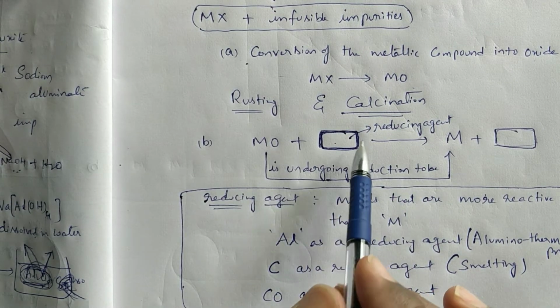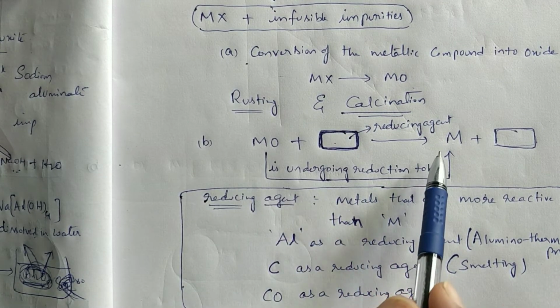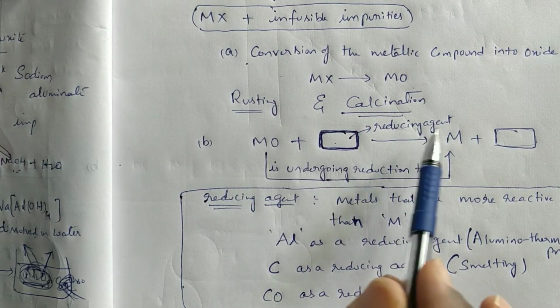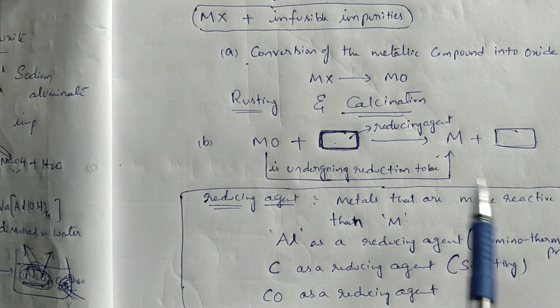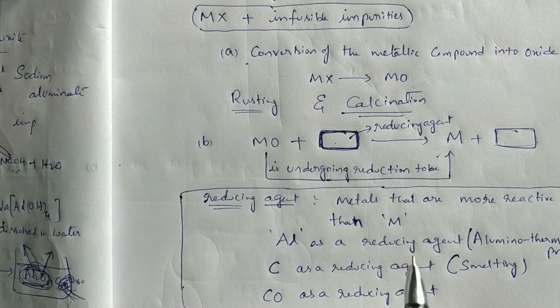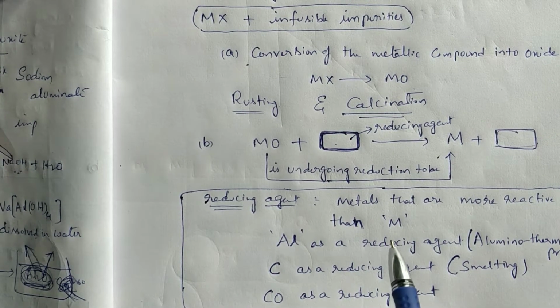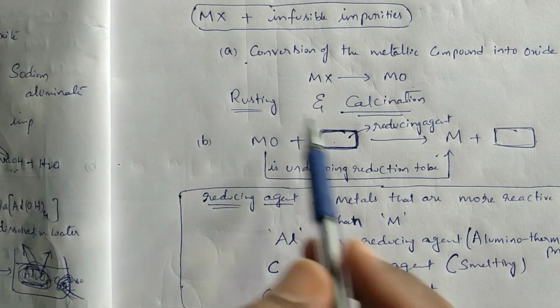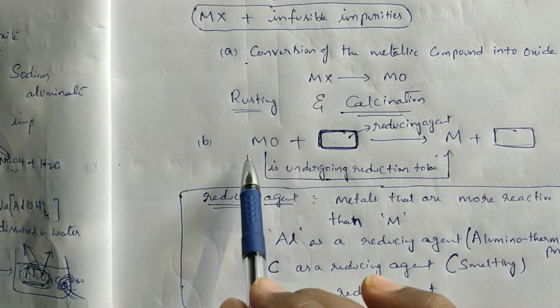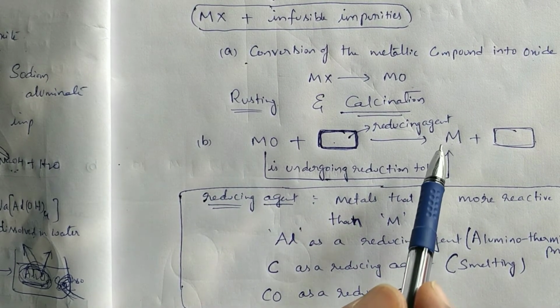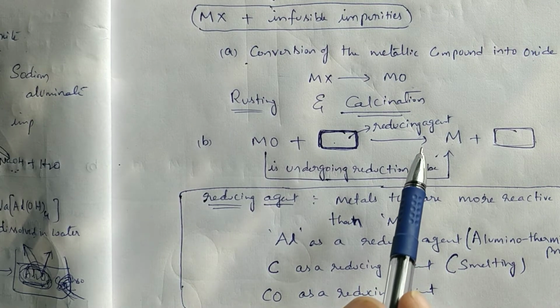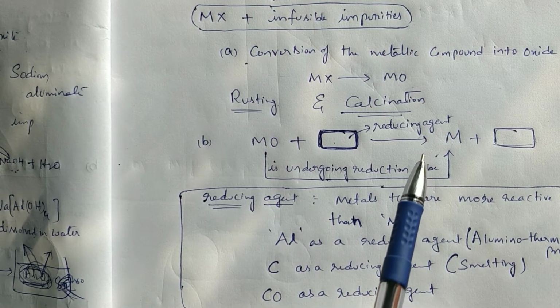That process is called reduction of MO to M. In that, one suitable reducing agent is useful. This is how we are going to do it. But remember, this type of method, that is conversion of metallic oxide to metal, is useful in the extraction of moderately reactive metals.